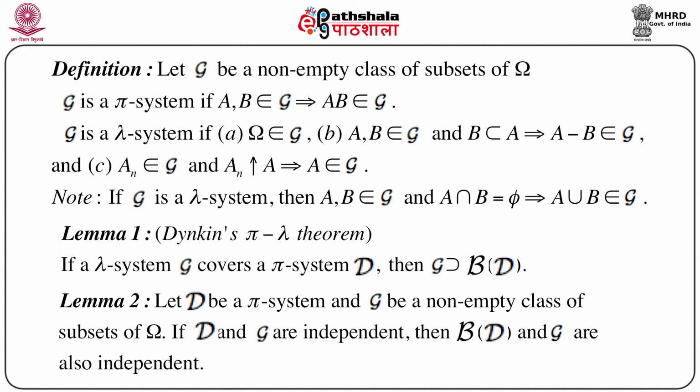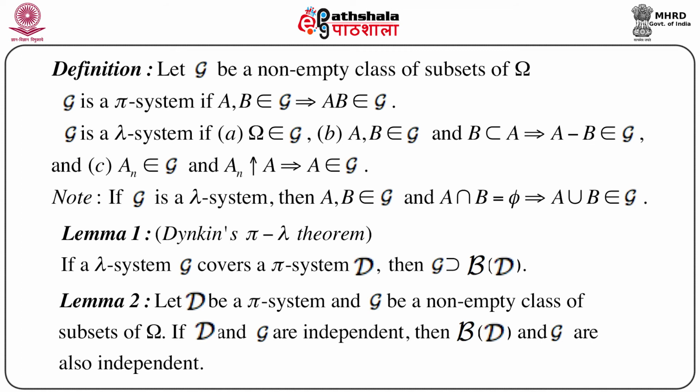Now lemma 1, known as Dynkin's pi lambda theorem: if a lambda system G covers a pi system D, then G contains script B of D, that is, the Borel sigma field generated by the system D. And lemma 2: if script D is a pi system and G is any non-empty class of subsets of omega, and if script D and G are independent, then script B of D and G are also independent.